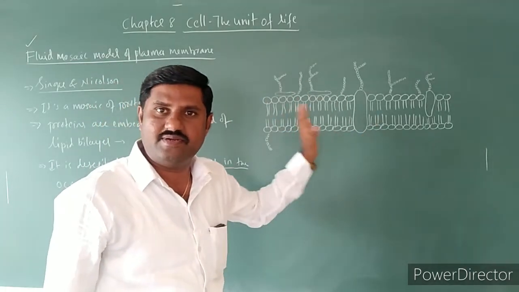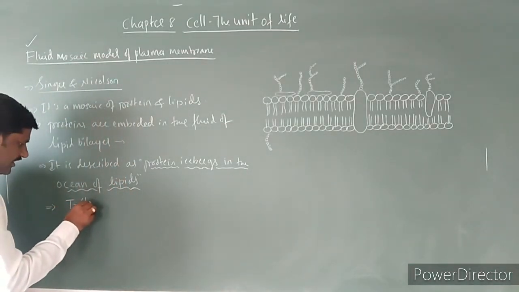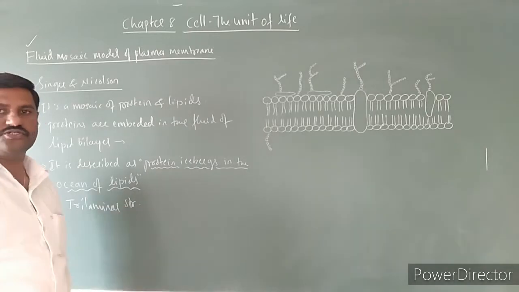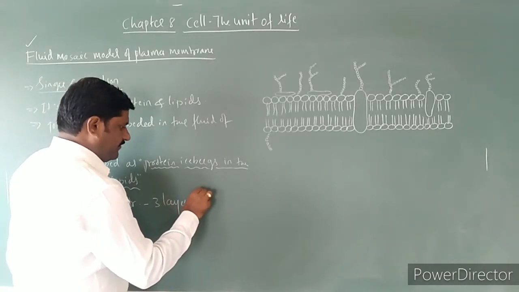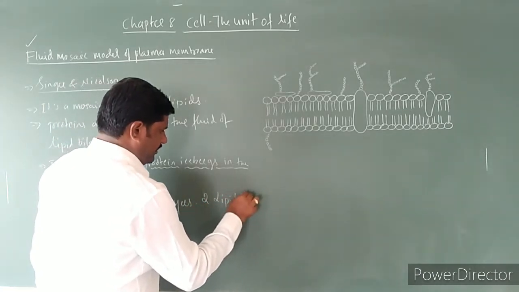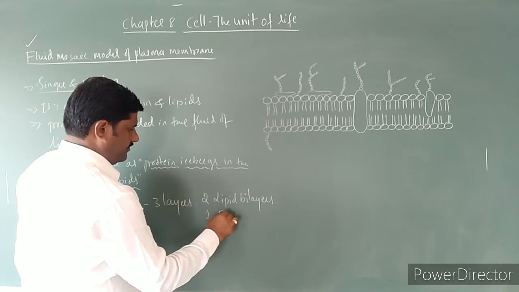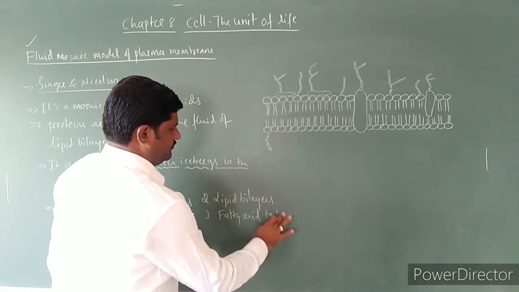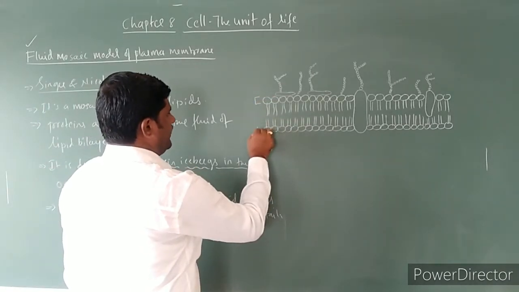Hence, the plasma membrane is described as a trilaminar structure, made up of three layers: two lipid bilayers and one fatty acid tail layer.